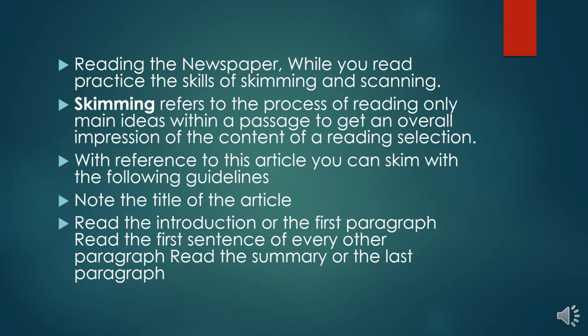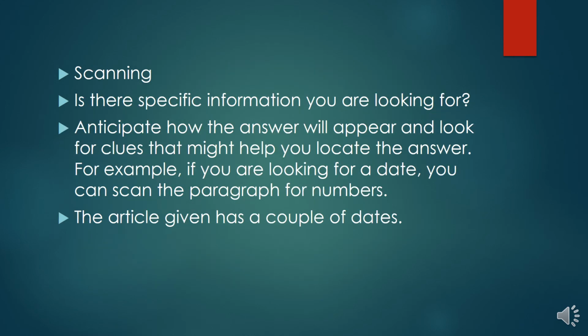This is called skimming. With reference to an article, you can skim with the following guidelines. Ignore the title of the article, read the introduction or the first paragraph, read the first sentence of every other paragraph, read the summary or the last paragraph. So what we do in skimming is we try to read the introduction and the last paragraph, and we try to conclude from all these things. This is called skimming. For example, as I told you, we are reading newspaper content on a sports area.